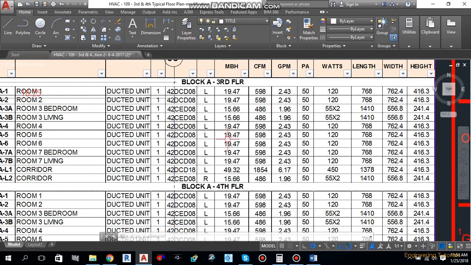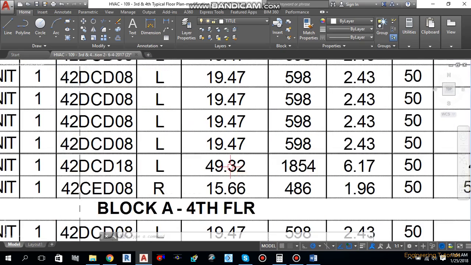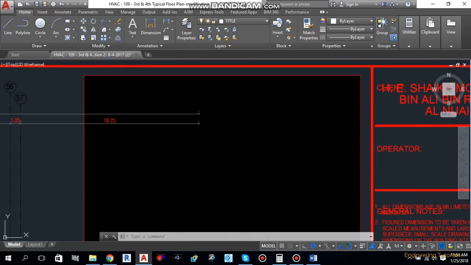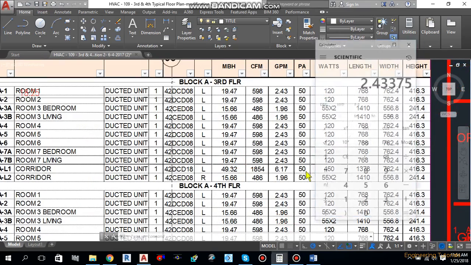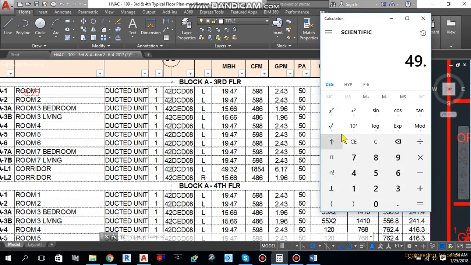So let's move to another FCU. This is another FCU with an MBH of 49.32. 49.32 divided by 12, you get the tonnage. Multiply by 1.5, you will get the GPM.